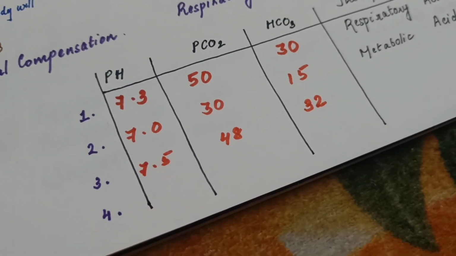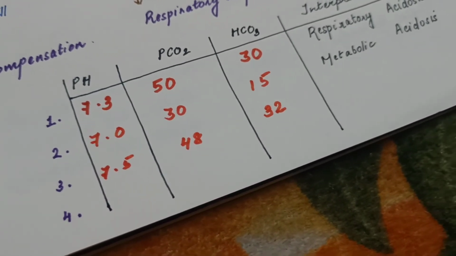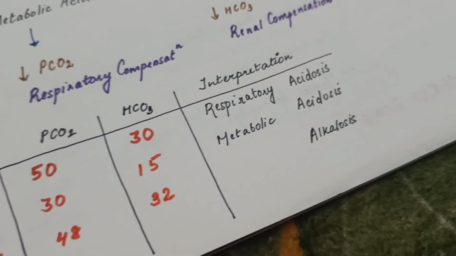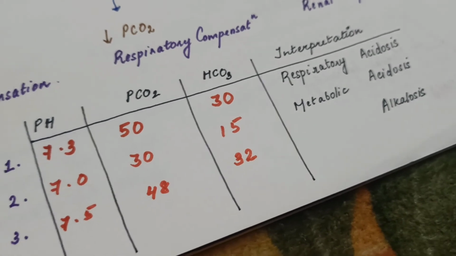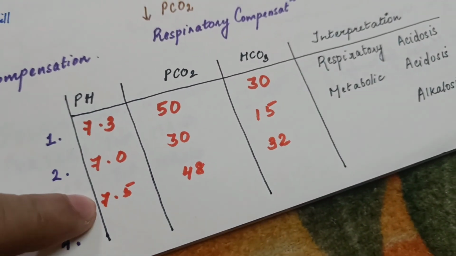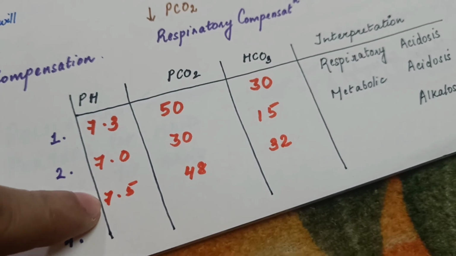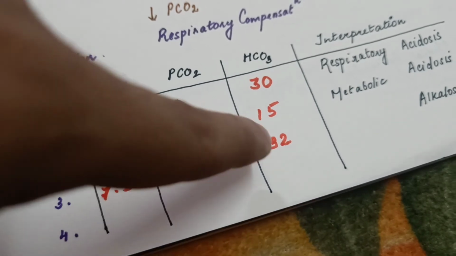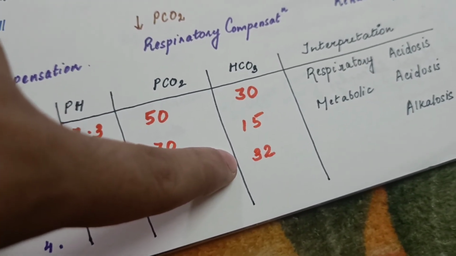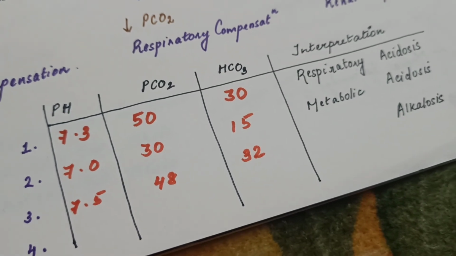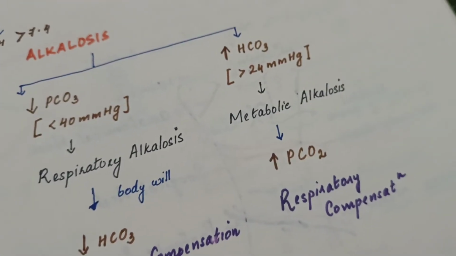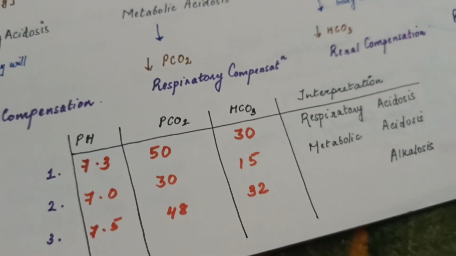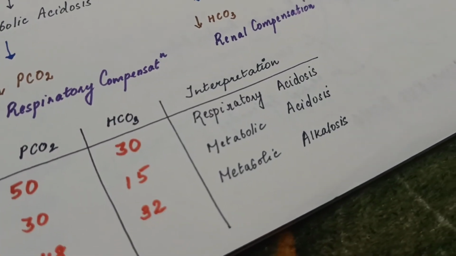Moving to the next scenario, here the pH is increased, so it is alkalosis, that you know. We have to understand whether in this case it is respiratory or metabolic alkalosis. PCO2 is 48, it is increased. Same as HCO3, also increased. So in case of alkalosis, PCO2 and HCO3 increased, it is metabolic alkalosis. So the third scenario is metabolic alkalosis.